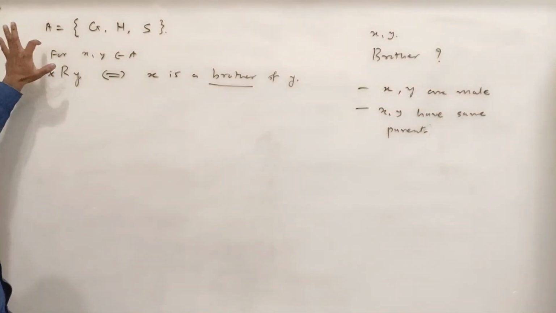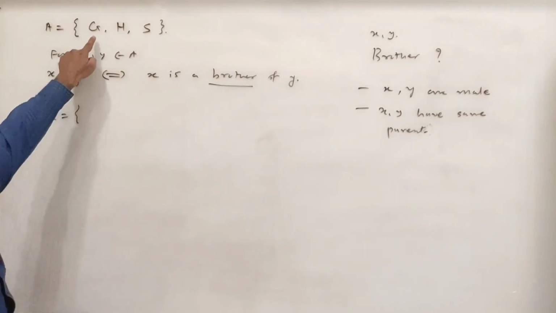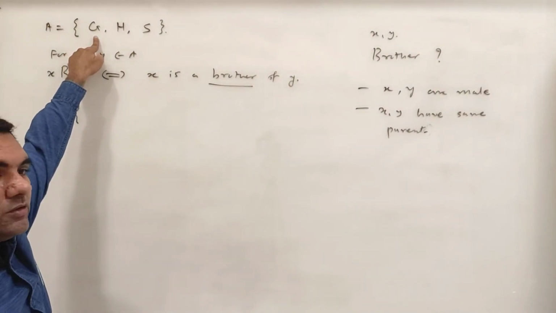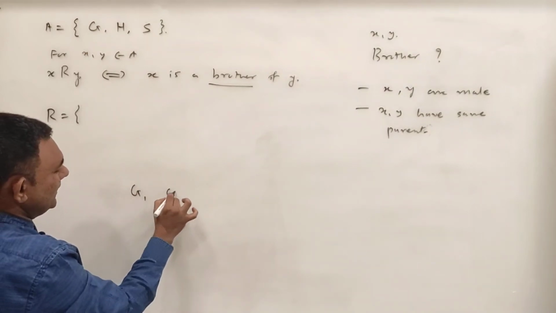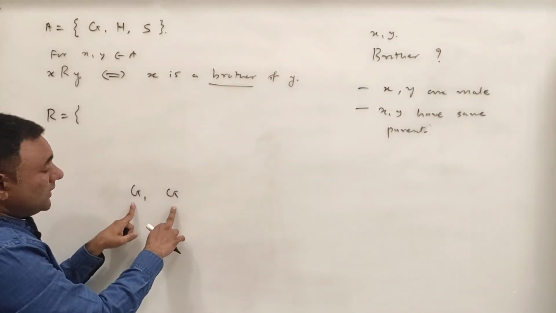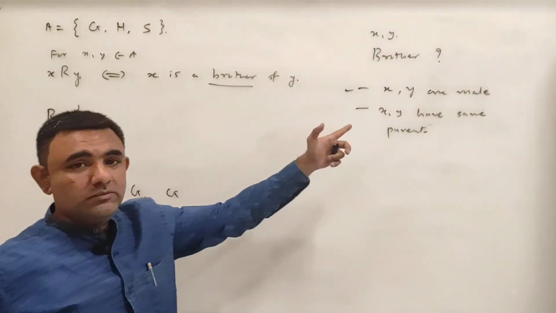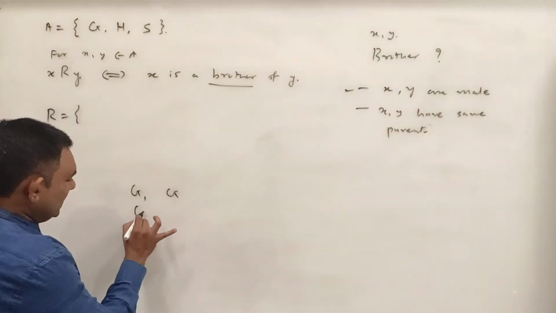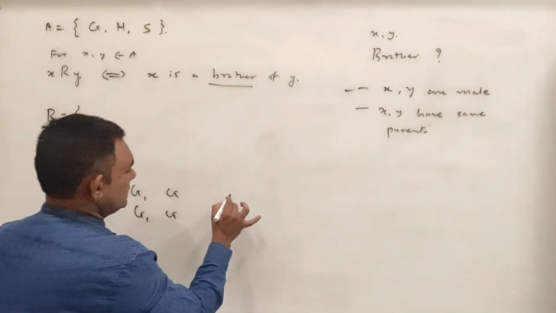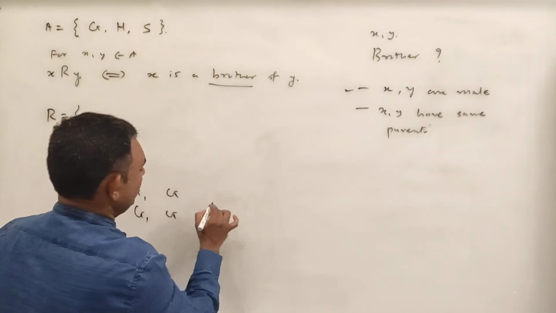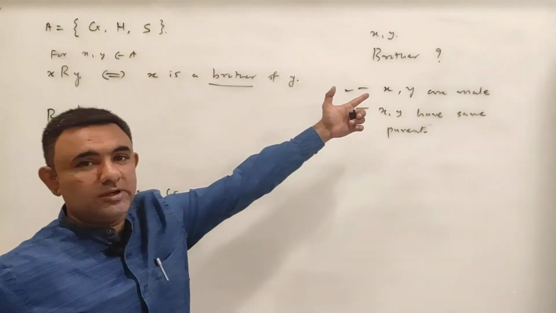So let us see what is R. So G means Gandhiji. So what about this G and G? Gandhiji and Gandhiji. So both are male. First condition holds. Gandhiji and Gandhiji are male. Yes. And Gandhiji and Gandhiji have the same parent. So it means G is related to G according to our definition of brother.